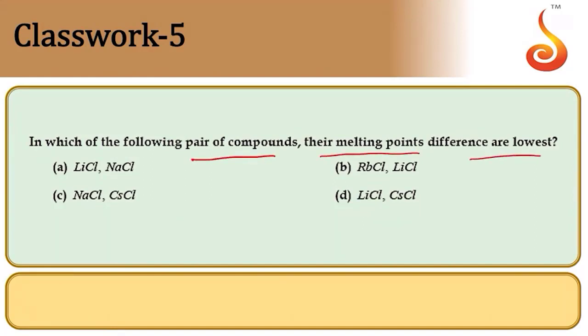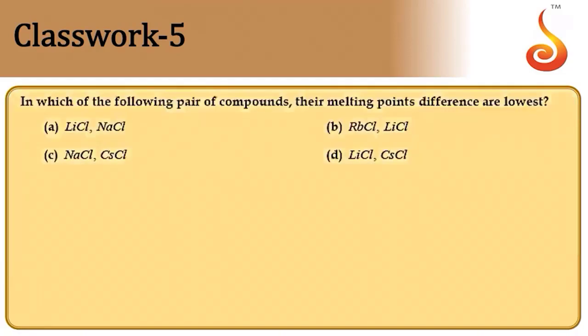Which of the following pair of compounds has the lowest melting point difference? In which pair do we have a much lesser melting point difference? For this, we should know the order of melting points among the chlorides of the first group metals. Let us see the order of melting points.